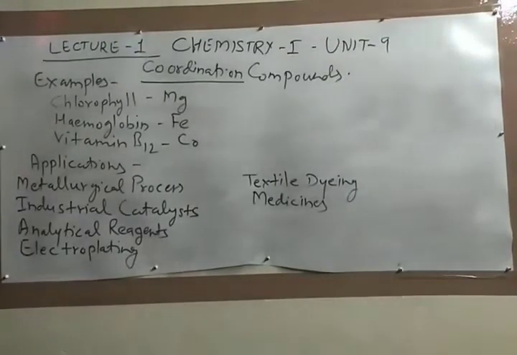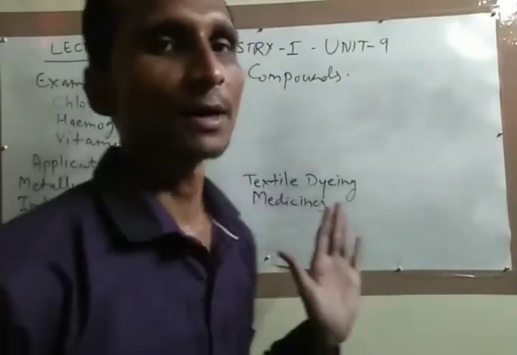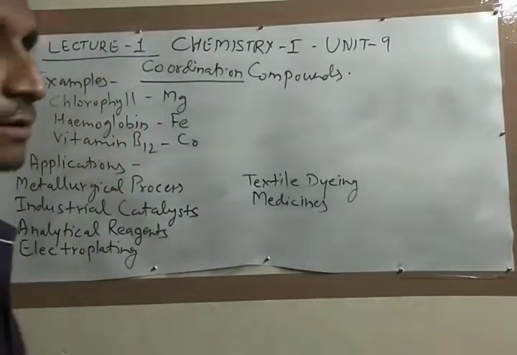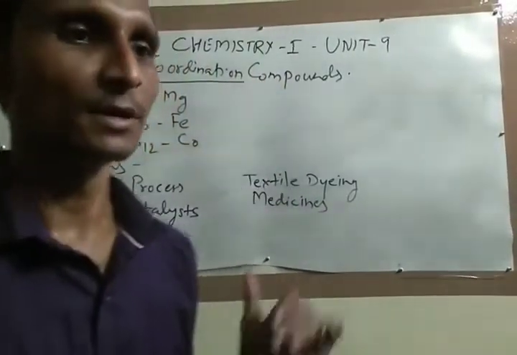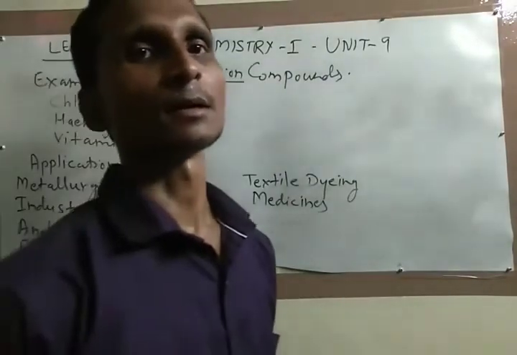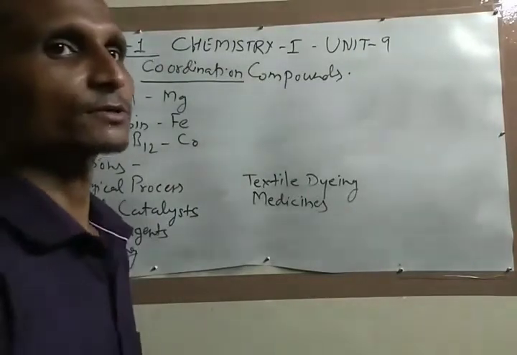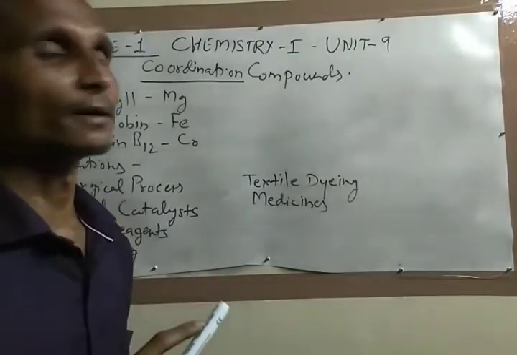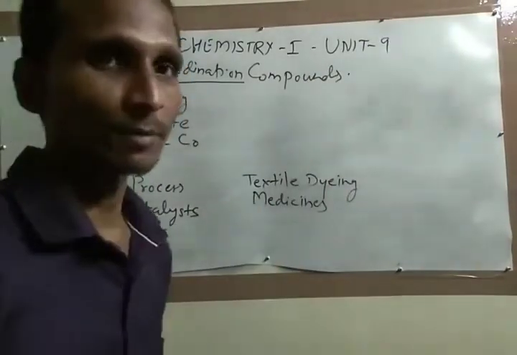Moving forward, students, there are several examples which we see in our daily life. So I have taken 3 examples. The first one is chlorophyll. The green plants make their own food in leaves with the help of green color, which is provided by chlorophyll, and the basic constituent to synthesize chlorophyll is magnesium metal, and it forms a coordination compound.